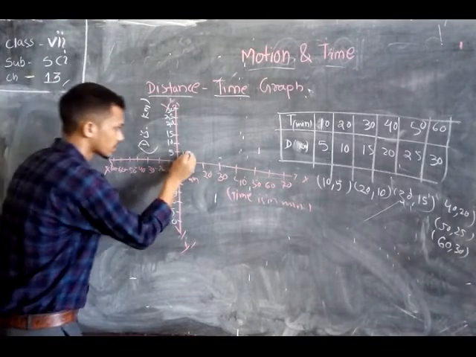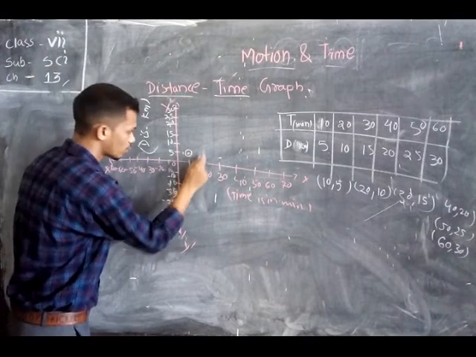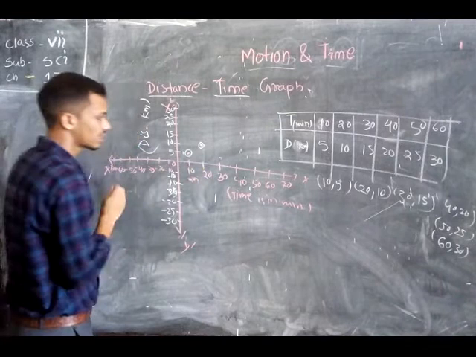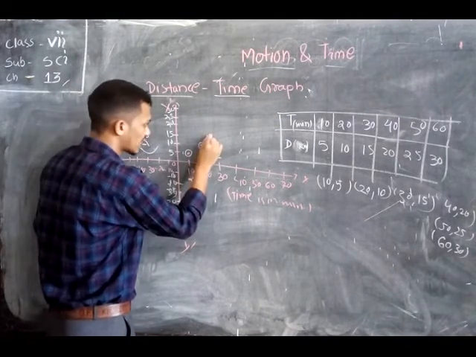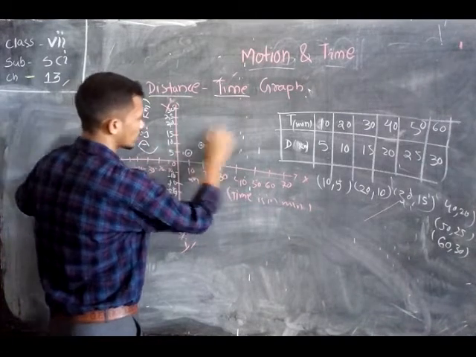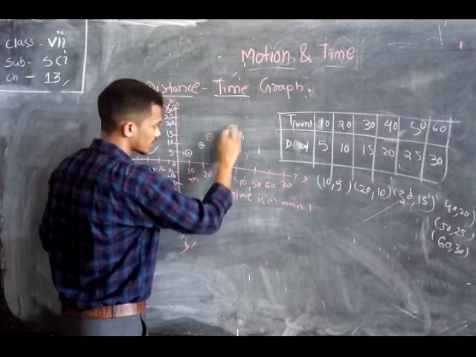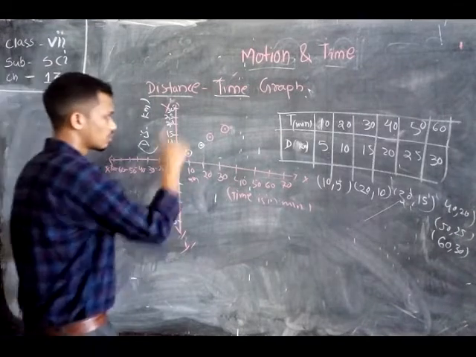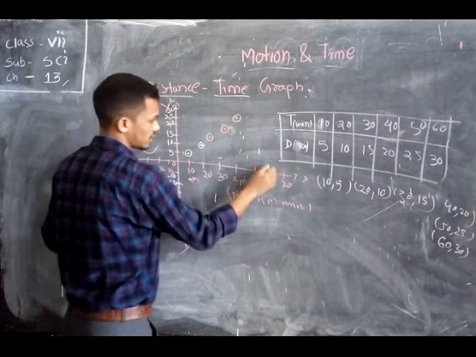Okay. After that, 20, 10. That will be 20 and 10. That is a joining point. After that, 30, 15. So here is the 30, 15 point. And next is 40, 20. Here the 40, 20 point is there. If you draw this graph using a proper scale, then 50, 25 is there, and 60, 30 is there.